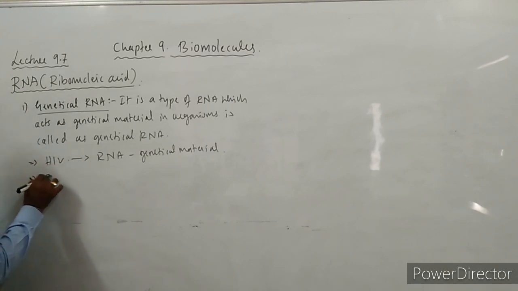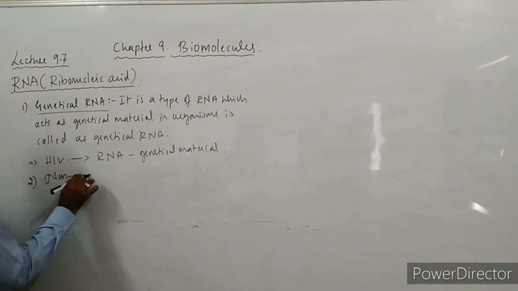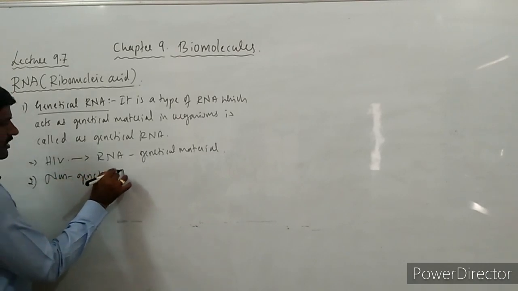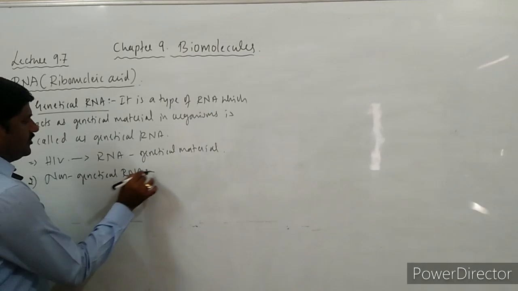And the next one, non-genetical RNA. What does it mean?